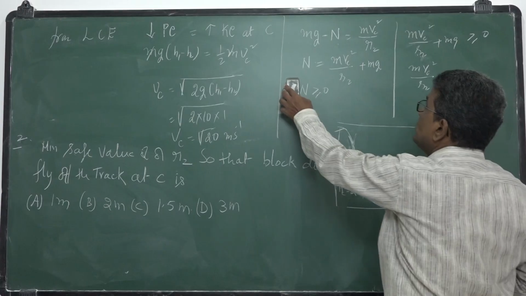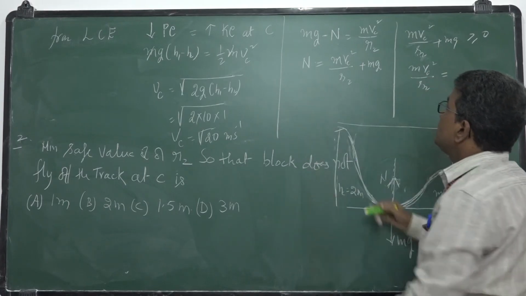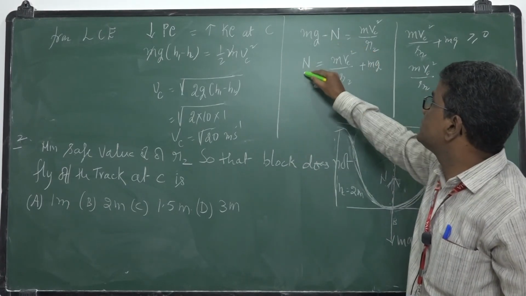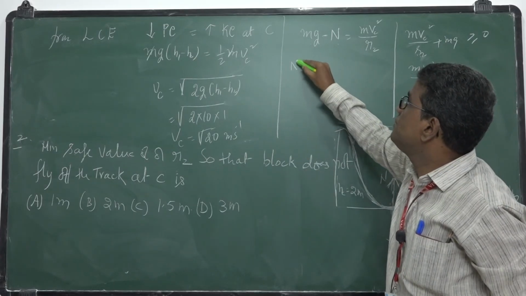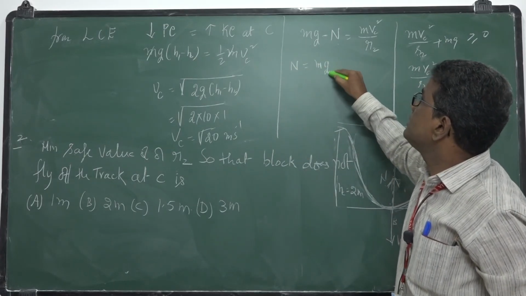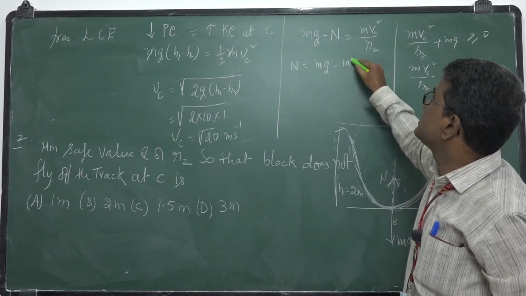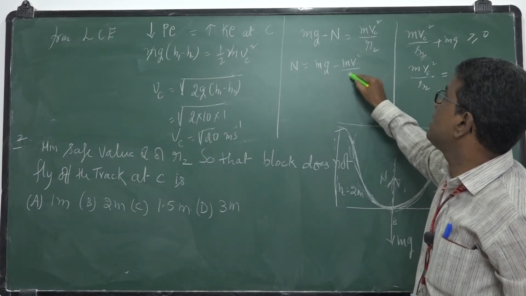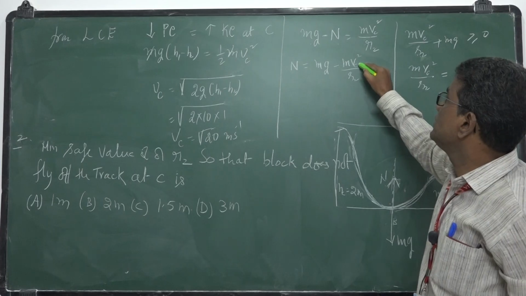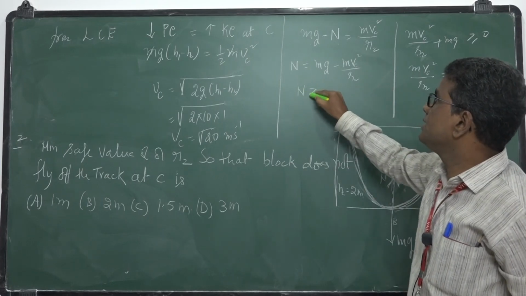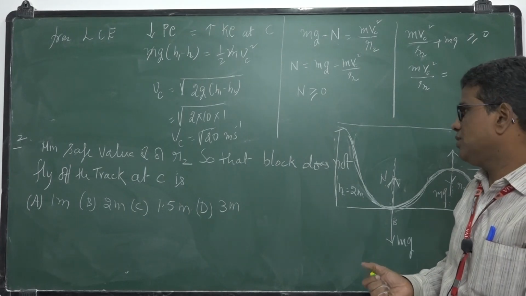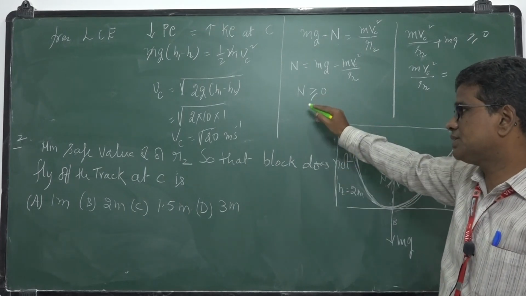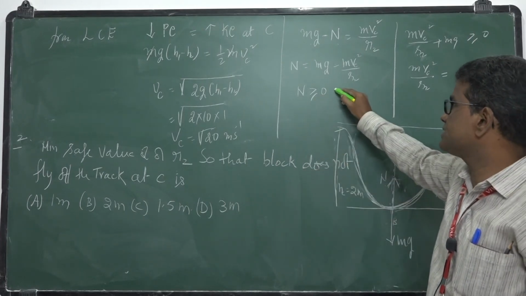So what is the value of N? N should be mg minus m Vc square by r2. It should be greater than or equal to 0, for what purpose? Without leaving the track.